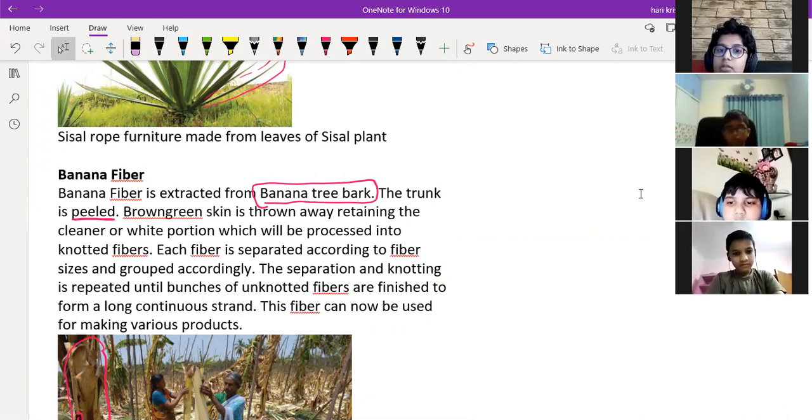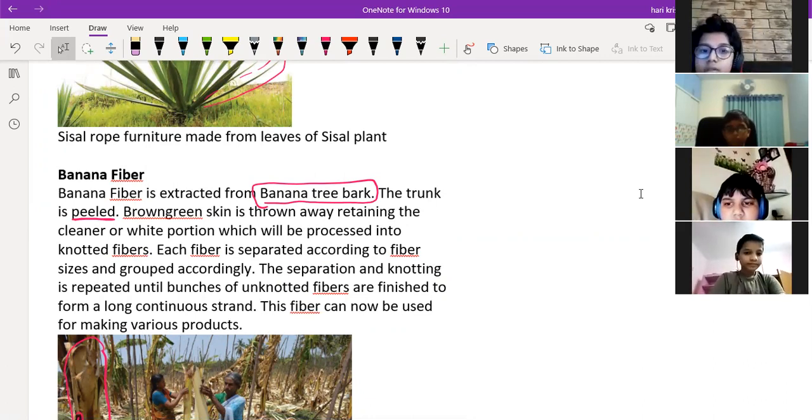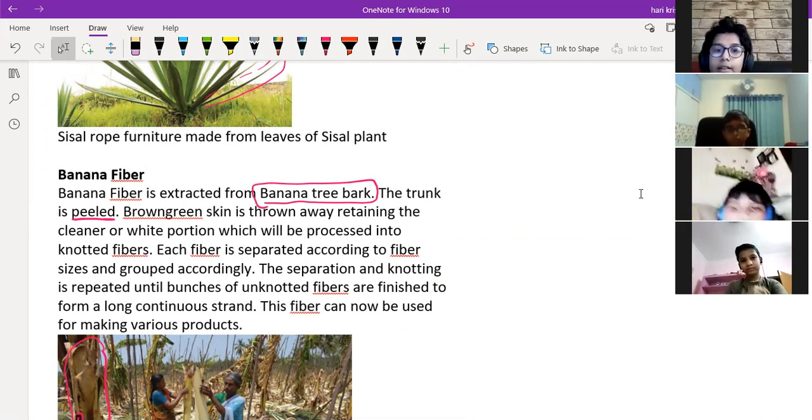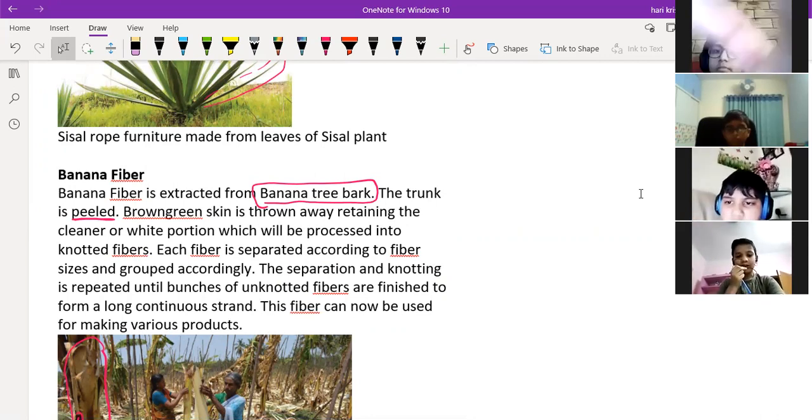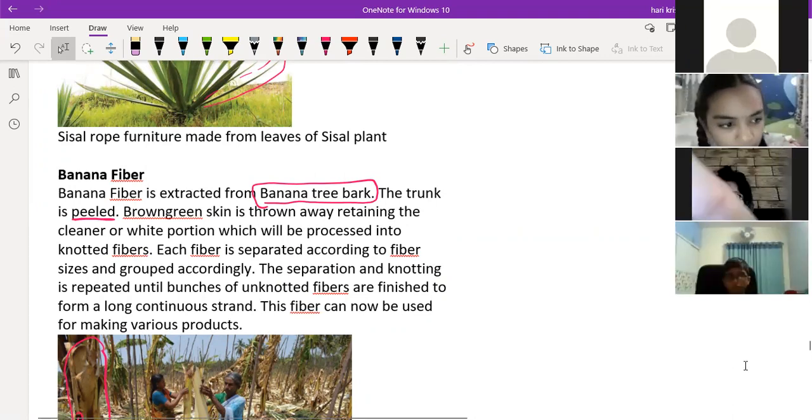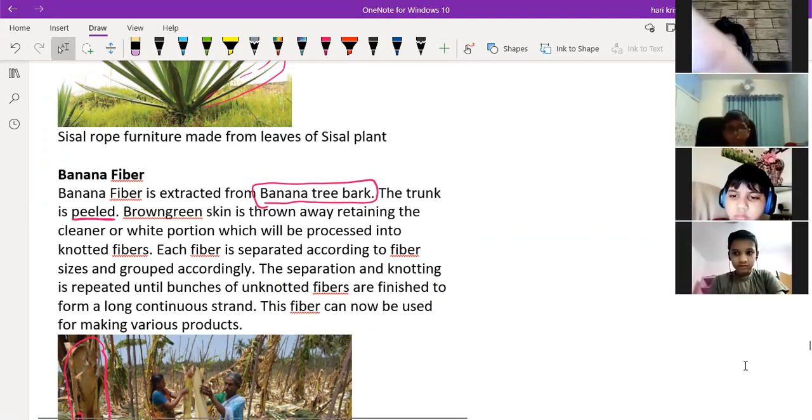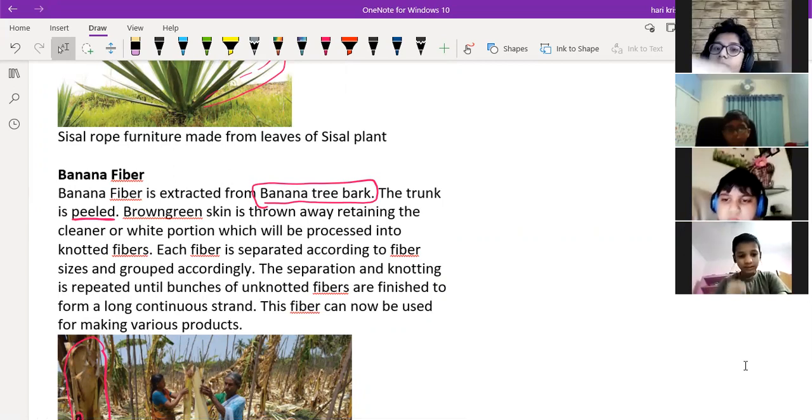Removing the layer out of the substance, like an orange. We'll remove the peel, the outer layer, right? We'll peel first. Banana, sir. Banana also we peel and eat. Yes or no, Ashwath? Sir, even the mango. Even the mango. But some people will eat it without peeling, with the layer also, right? Mango. Yeah, sir. How many will eat mango with the layer? Sir, I ate only one time with the layer.